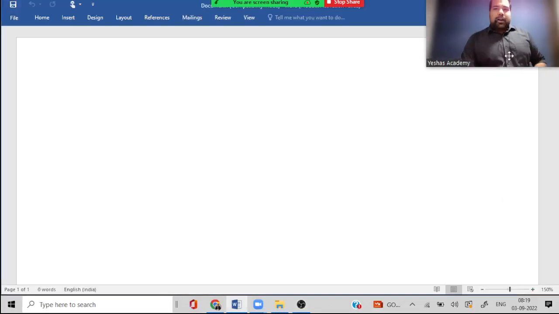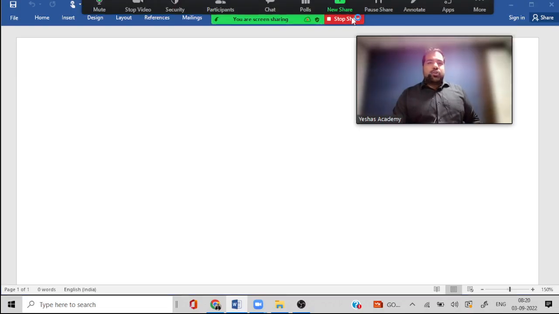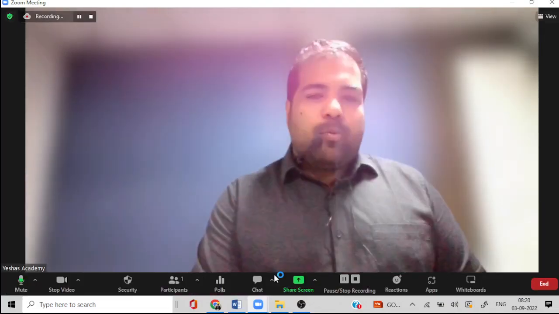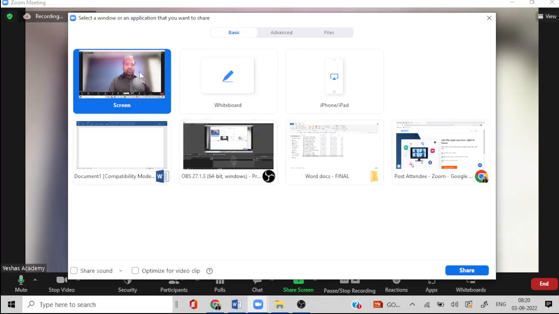Guys, we are looking at doing a revision of the entire GST. This would take about 1 hour to 1 hour 15 minutes to 1.5 hours, depending on how fast or how slow we go. While doing this, we're also going to mention all the sections on a page. So at the end, you have a screenshot or one page where you have all the sections of GST. Guys, GST sections are very, very simple to remember. When you see this revision happening, you will see what the sections are. So let's do this.